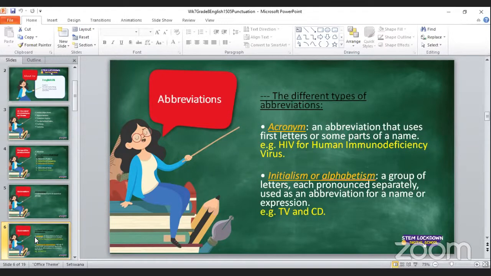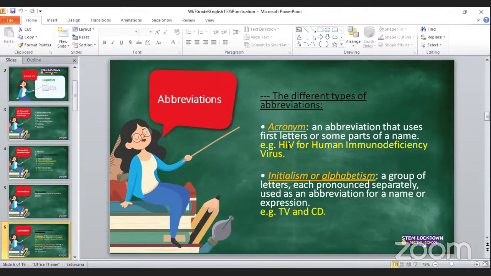So yes. Right, the different types of abbreviations is where we are right now. And we are going to start with the easiest ones first, which we know. So the first one would be an acronym. So what is an acronym? An acronym is an abbreviation that uses first letters or some parts of a name. Okay. So here is the one I give as an example. If you have an example of an acronym, please write it quickly in the chat and I can also use it in the lesson. Okay. Thank you. So here is the example that I gave.